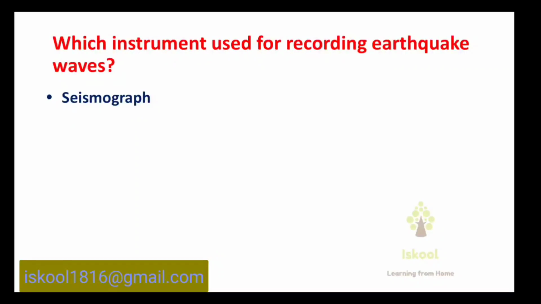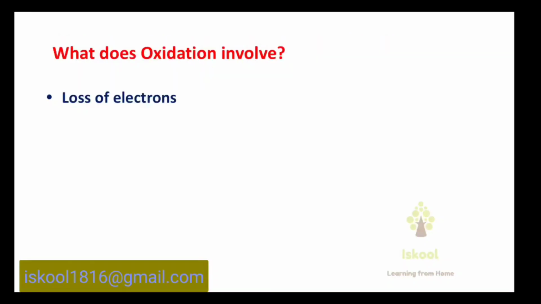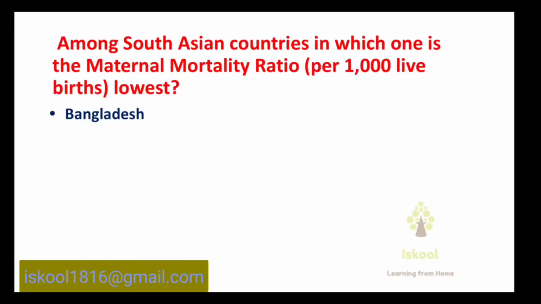Which instrument is used for recording earthquake waves? Answer is seismograph. Which Mughal emperor gave land for the construction of the Golden Temple at Amritsar? Answer is Akbar. What does oxidation involve? Answer is loss of electrons.